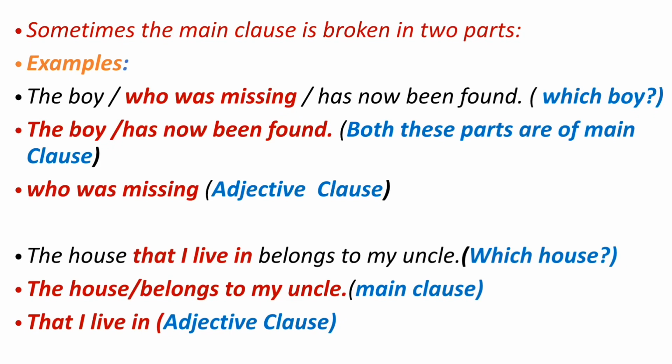Let's see one more example. "The house that I live in belongs to my uncle." So "the house" and "belongs to my uncle" are the parts of the main clause. And the group of words "that I live in" is the adjective clause, as it answers the question, which house belongs to my uncle? So the answer is "that I live in."